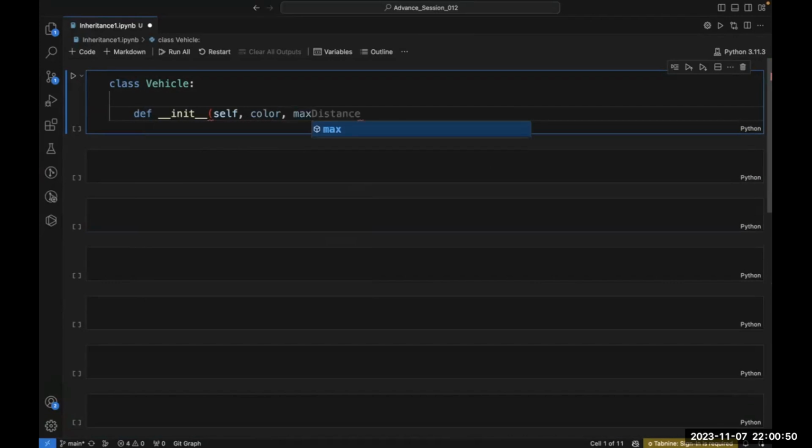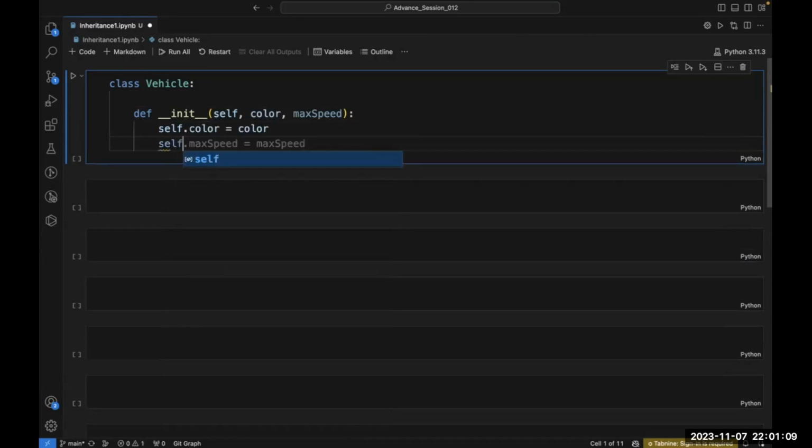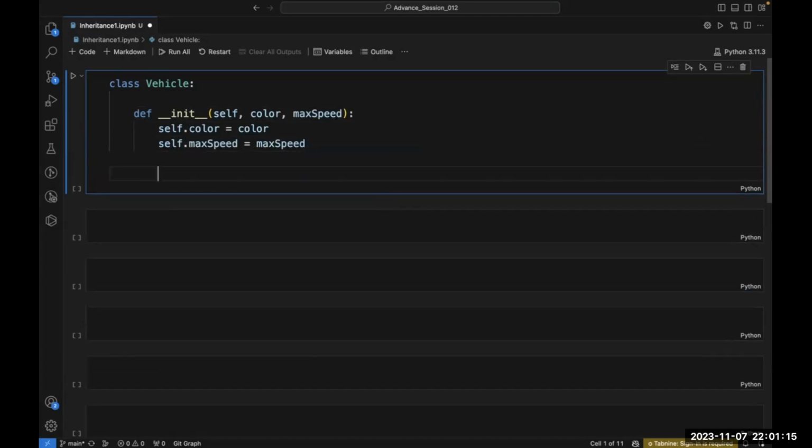These are the two features inside a vehicle class. Inside the init, I have written these two features, and after that, self dot color is equal to color and self dot max speed is equal to max speed. So this is a vehicle class, and there's an init method inside this vehicle class.